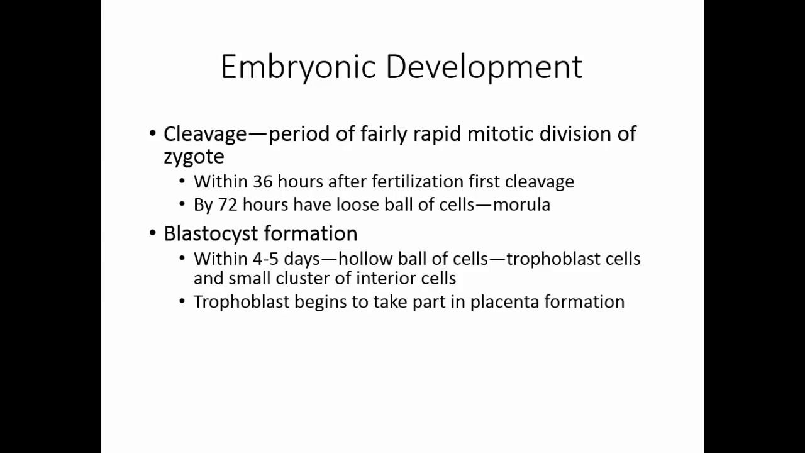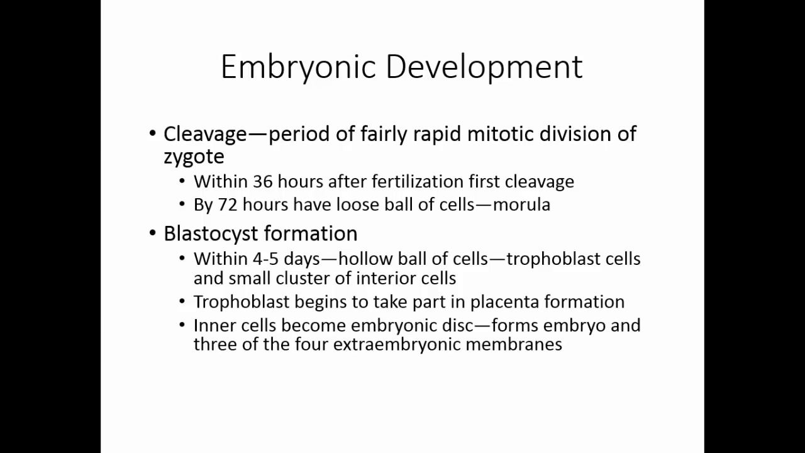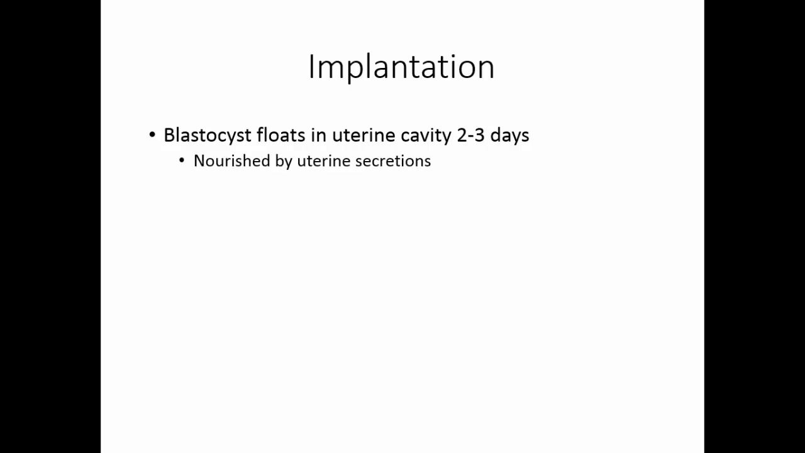The trophoblast will begin to take part in placenta formation. The inner cells are the ones that become the embryonic disc. These are the cells that will form the embryo, and they also form 3 of the 4 extraembryonic membranes. The chorion is the 4th membrane, and it's the one produced by the trophoblast. Once the blastocyst gets to the uterus, it floats in the uterine cavity for 2 to 3 days. Here it's nourished by secretions from the uterus.